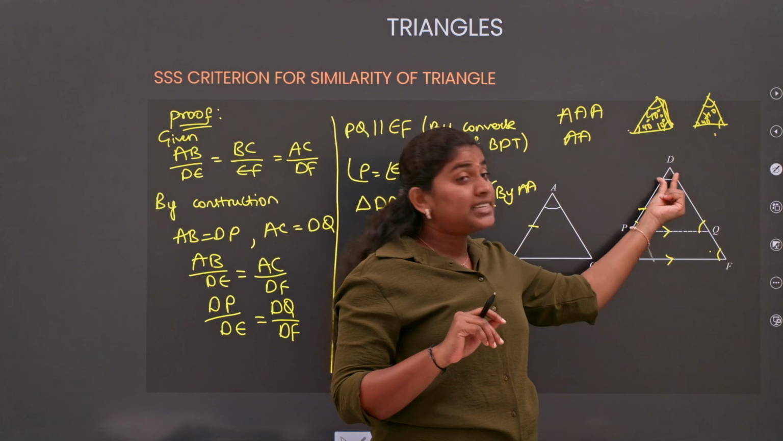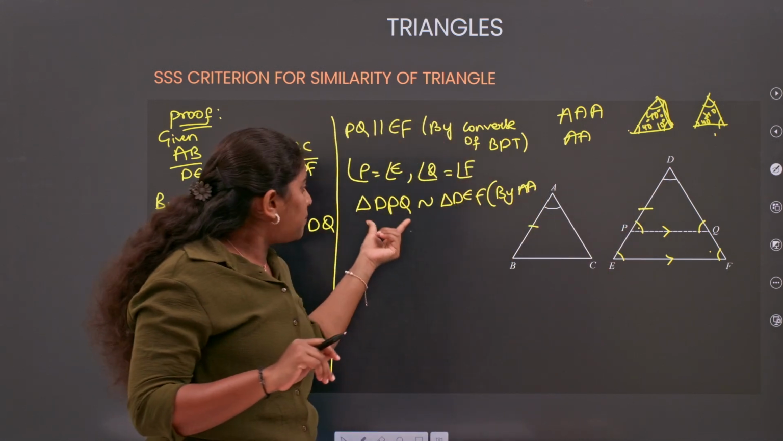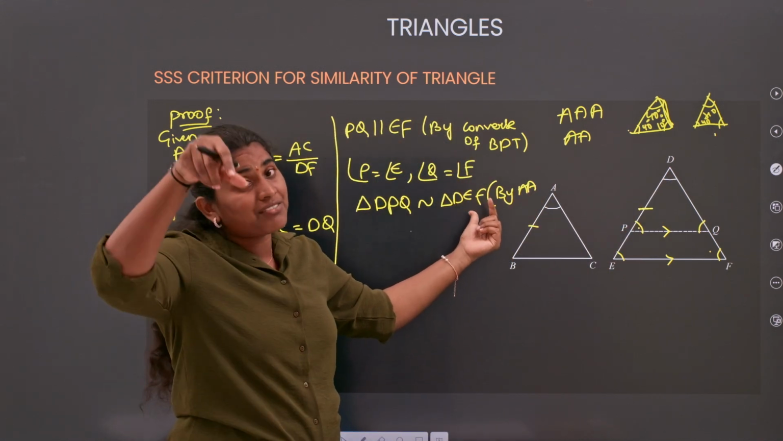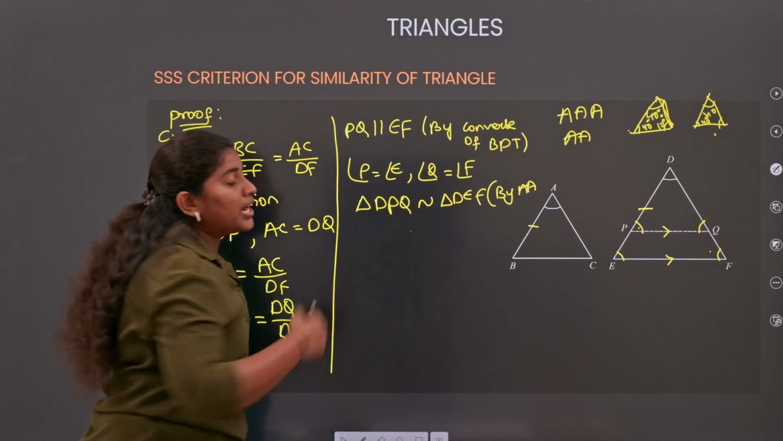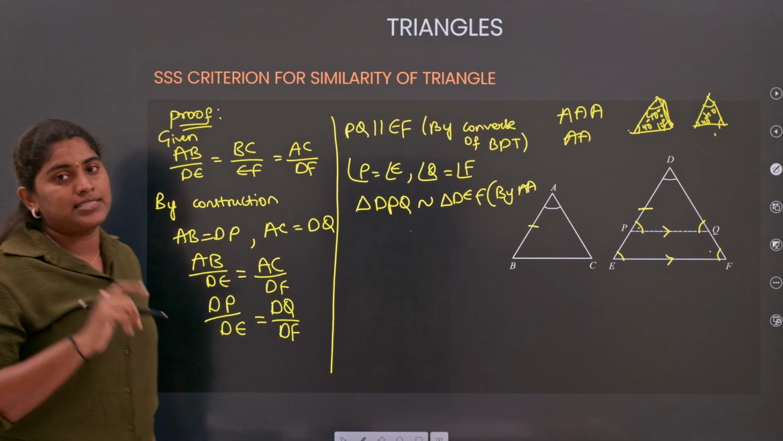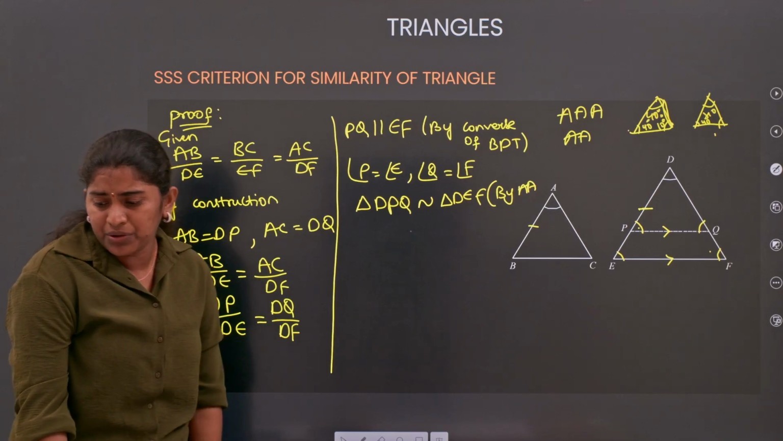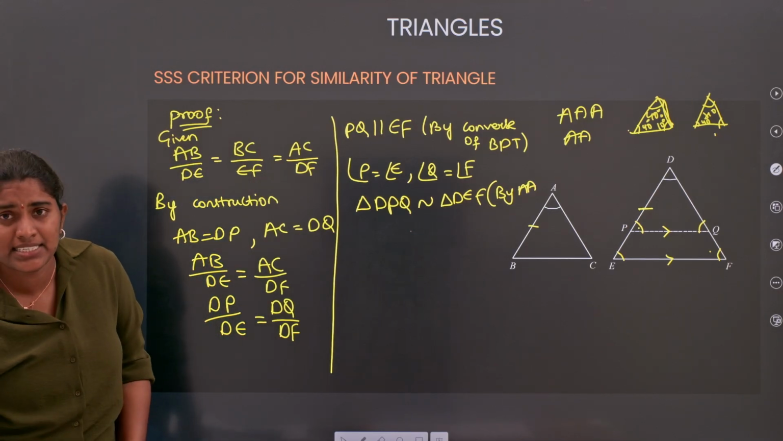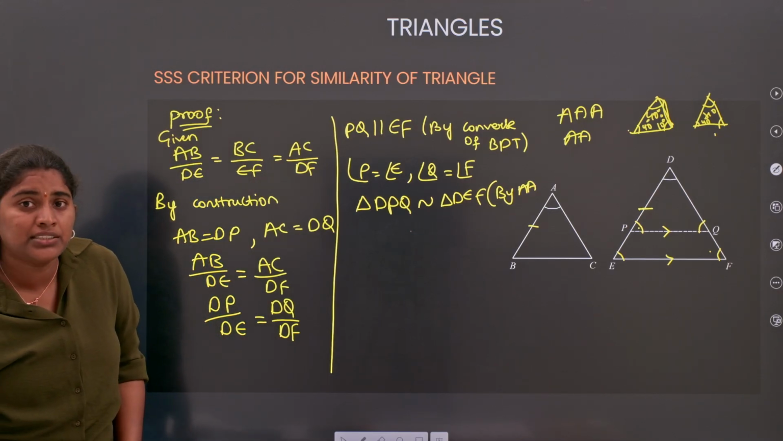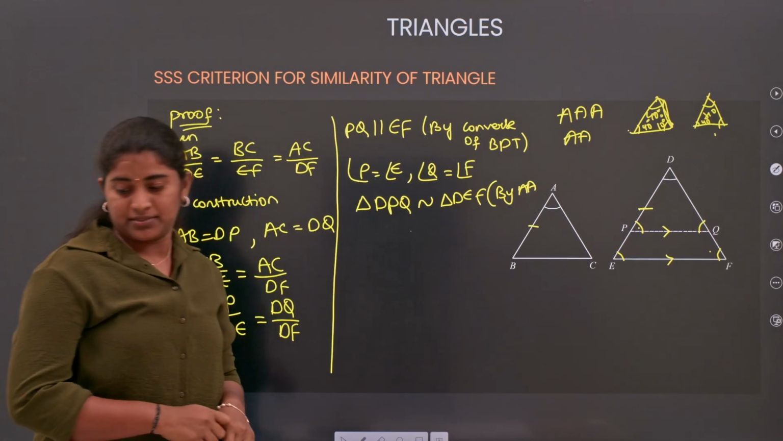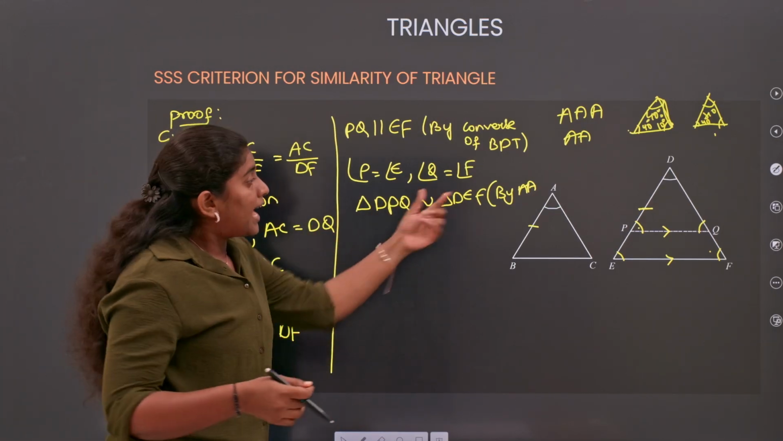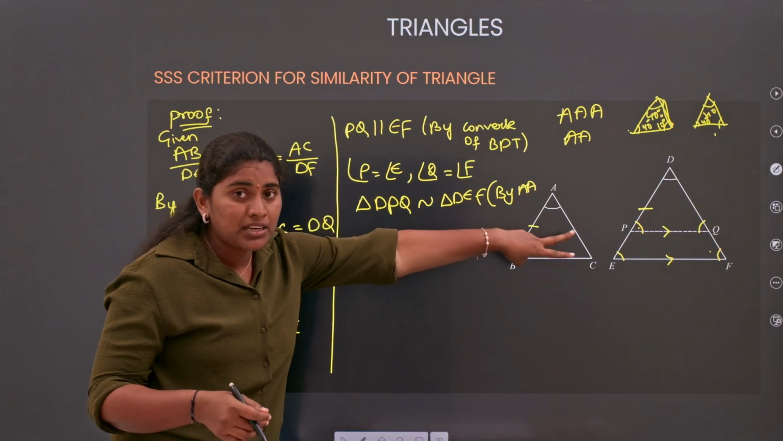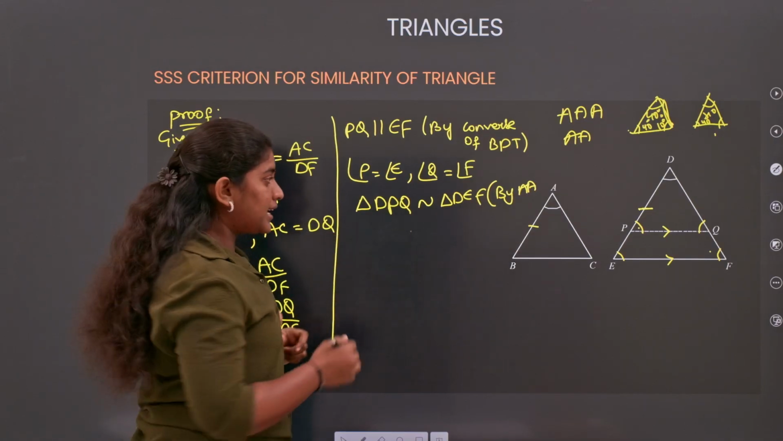By using AA criteria, or you can take triple A also. Why? Because angle D is common between DPQ and DEF, so it has the same value. So by using AA criteria, we get that those two triangles are similar. Any doubt for anyone? No doubts? Fine, let's continue then.